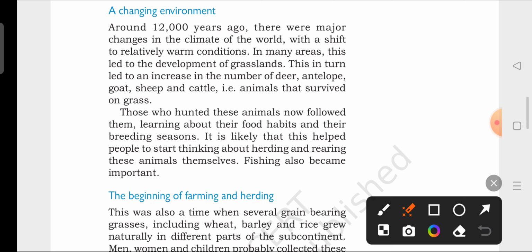As there was a change in the condition of the climate, it became warm. So all the ice which covered the land started melting and became water, isn't it? They started flowing into the streams. So now what happened? Fishes also increased because of that reason. So fishing also started becoming important, and the people started eating fish as well.